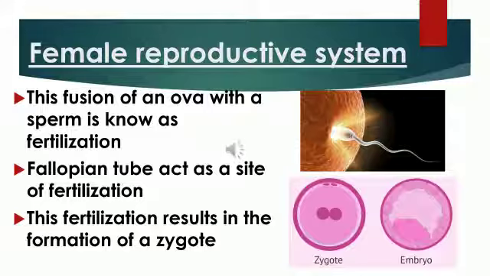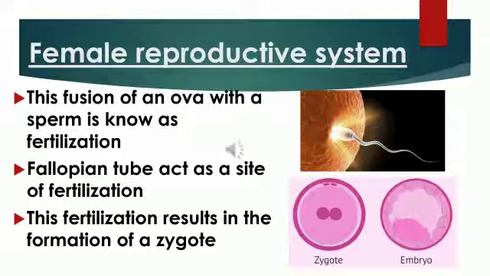On maturation, eggs are released from the ovaries. The ovaries release the eggs alternately every month. One ovary releases the egg in one month, and in the second month the other ovary releases the egg.